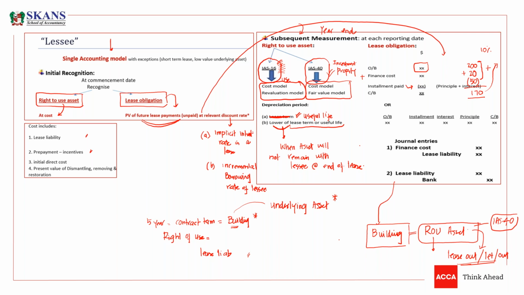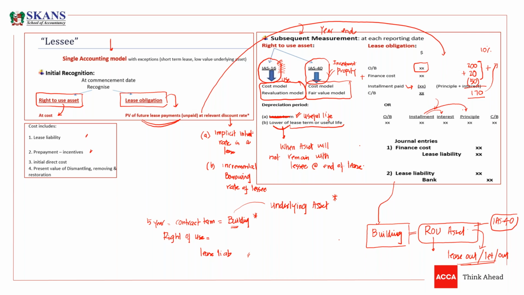So what is the subsequent measurement of lease liability? It will keep increasing by finance cost, and we have to deduct the installment paid from this liability. The amount paid, any payments to the lessor, will decrease our liability. So this is the subsequent measurement. There are certain people who make this type of table. Obviously, the answers would be the same, but they usually split the installments into interest and principal. So you can do that as well.